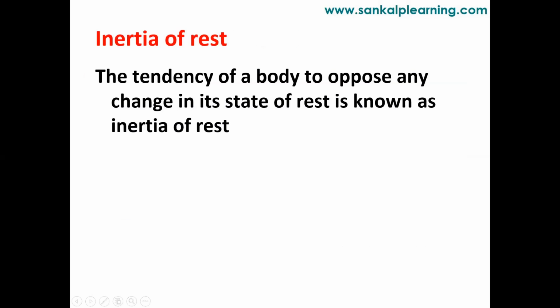See, the first type is inertia of rest. So what is inertia? We know inertia is nothing but the tendency to oppose. So inertia of rest means it is opposing a change of state from rest to motion. The body is already in the state of rest, and it opposes coming to the motion state. That resistance or opposition offered by the body is called inertia of rest. So the tendency of a body to oppose any change in its state of rest is known as inertia of rest.